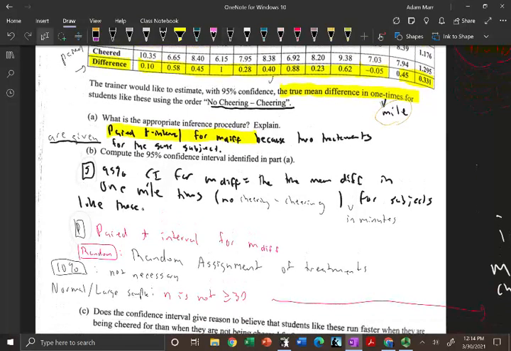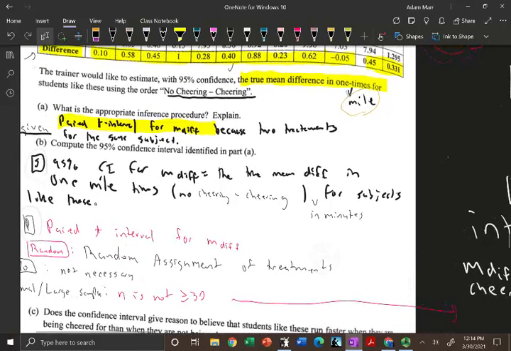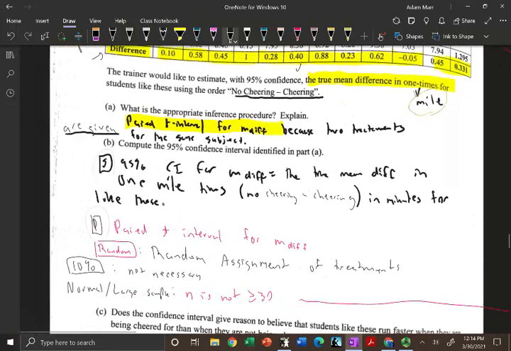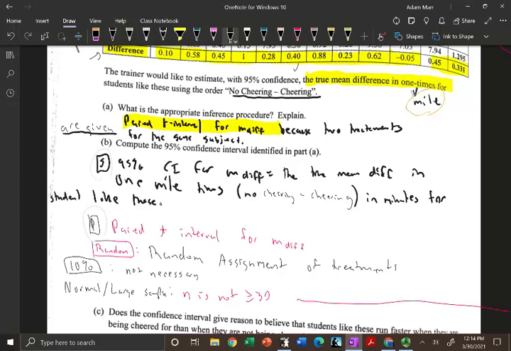B, compute a 95% confidence interval identified in part A. Okay, so my state: 95% CI stands for confidence interval for mu diff equals the true mean difference in 1 mile times, no cheering minus cheering. Make sure I identify that. All right, and I'm going to put in units right here. So the units is 1 mile times in minutes for students like these. Okay, so mu diff is the true mean difference in 1 mile times, no cheering minus cheering, in minutes for students like these.